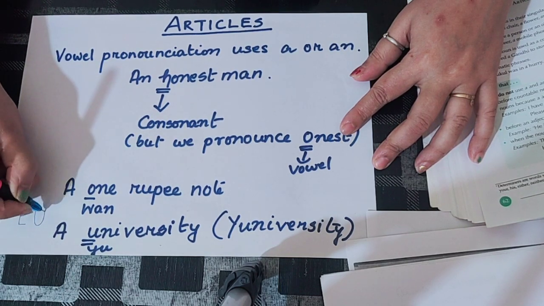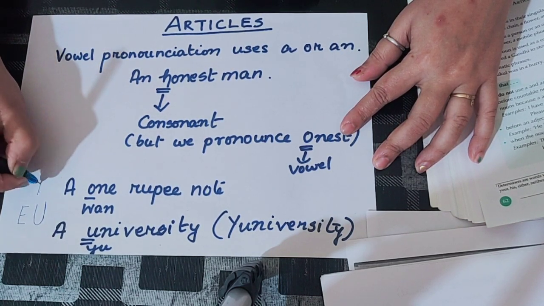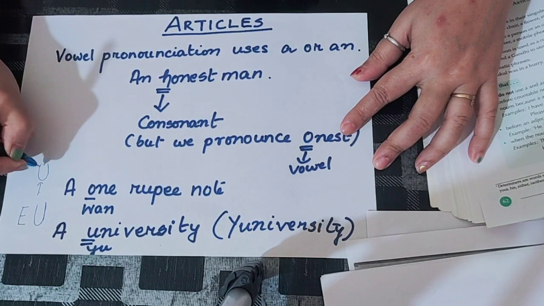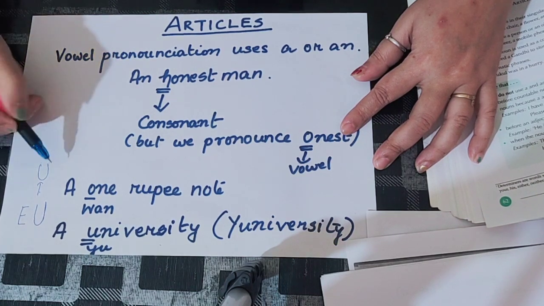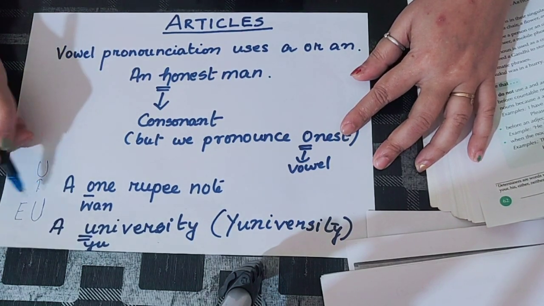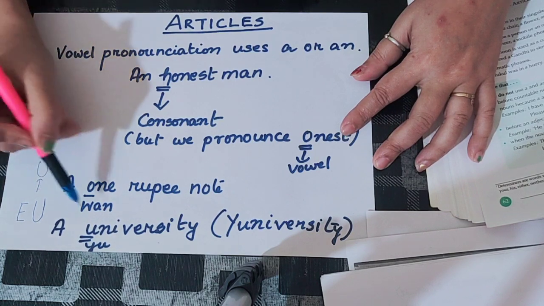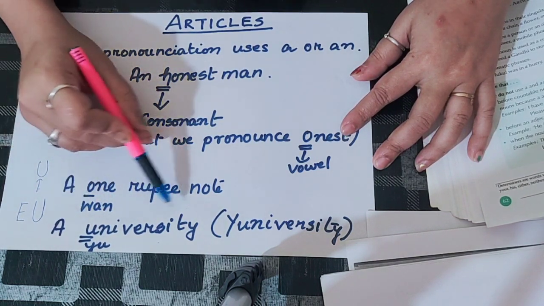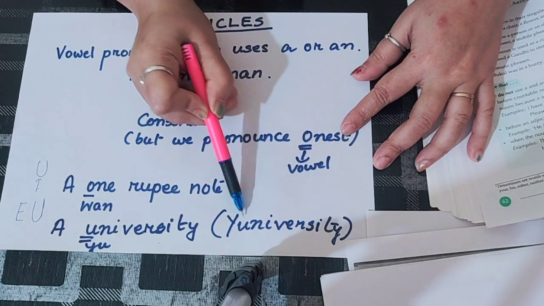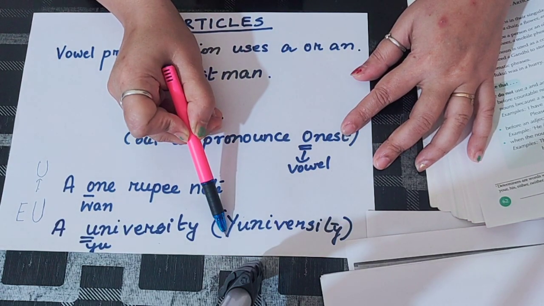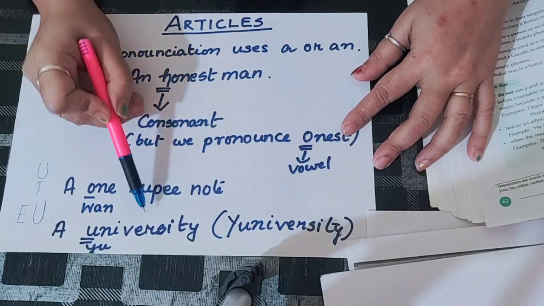This is the pronunciation of the letter U. When we pronounce a letter in the alphabet, A, B, C, D, E, F, G, H, in that way when we pronounce a letter, it is U, that is EU. As soon as we put it in this word, university, its pronunciation changes and it becomes YU, where Y is a consonant. Therefore, it is a university.